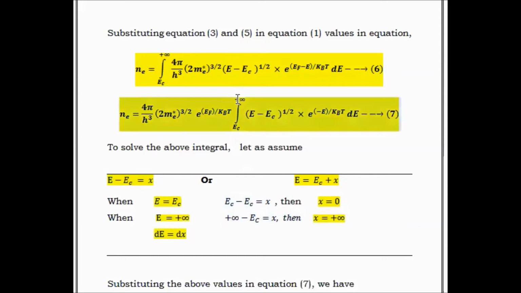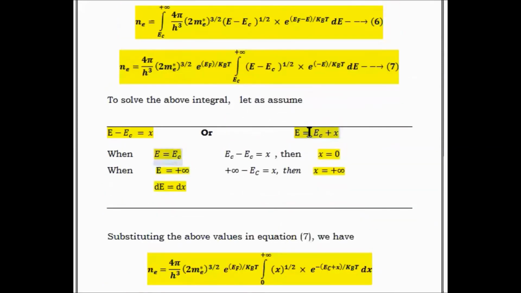So plus infinity remains the same. Differentiating this equation with respect to X, we get dE is equal to dX. These are all the changes we are going to make in condition number 7 to solve the integral.